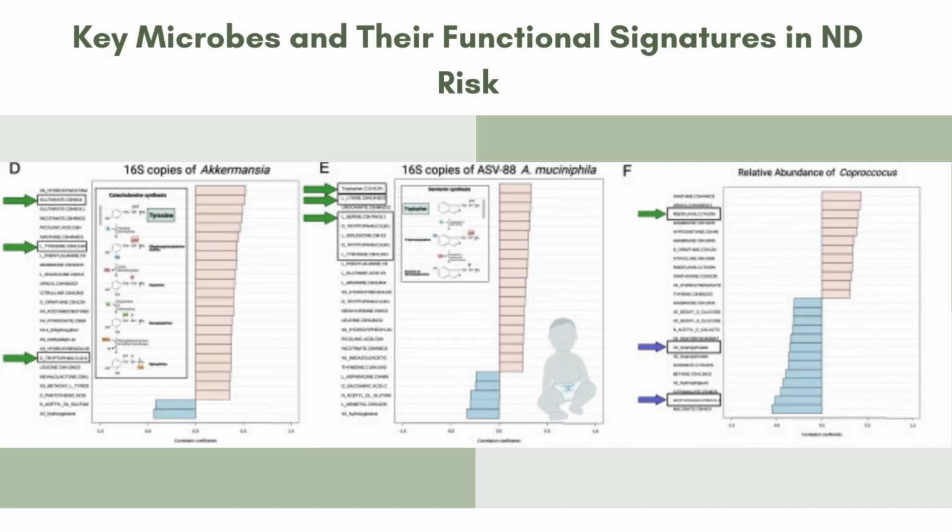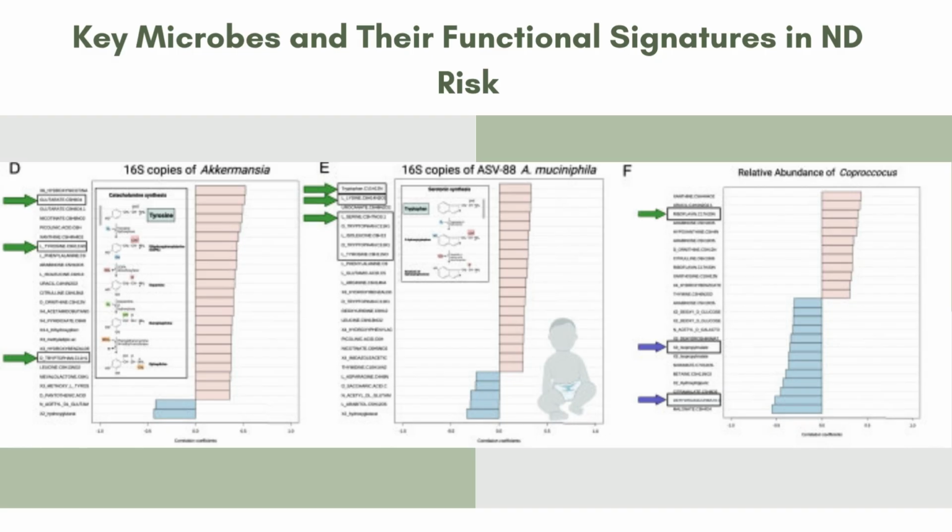Starting with the Akkermansia, we see a functional pathway enrichment in infants who did not go on to develop an ND. These pathways include mucin degradation and amino acid biosynthesis, which we know are both important to our gut barrier maintenance and systemic inflammation control. Zooming in on Akkermansia muciniphila, this is a species level analysis. It shows a consistent pattern. It's also known for its role in enhancing our epithelial integrity, and this reduces gut permeability, both of which are crucial for preventing inflammatory signaling that can affect the developing brain.